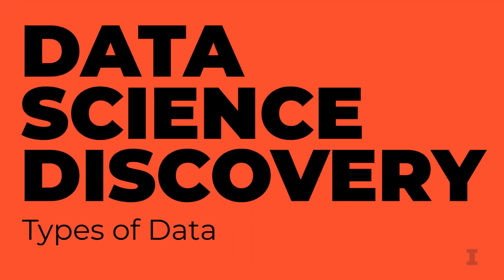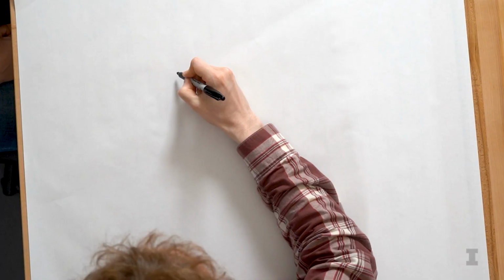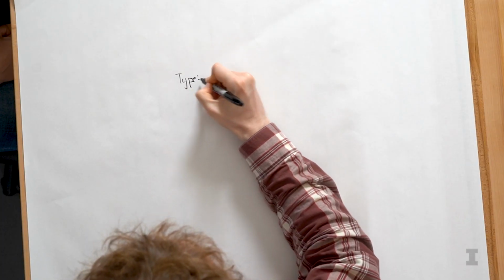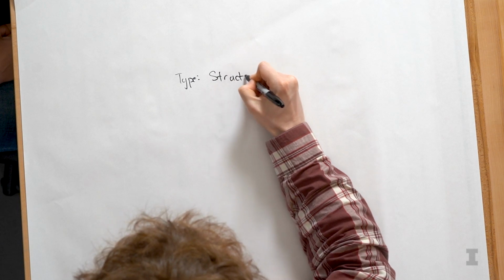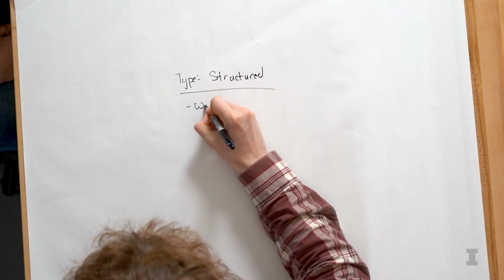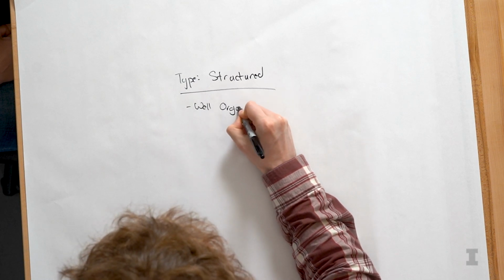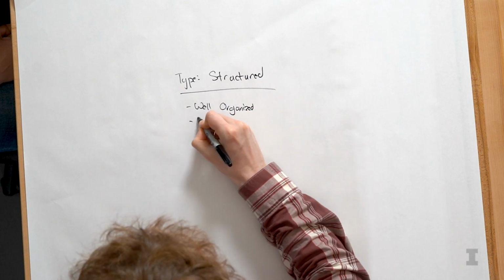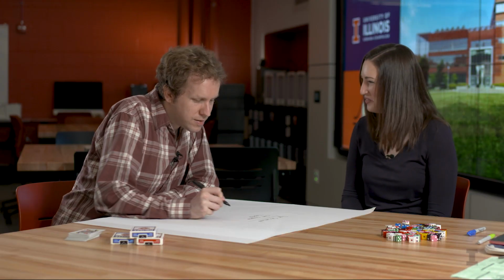Today, we're going to dive into data. We're going to think about data in this class as being one of two different types of data. Ooh, what are the two types, Wade? So we're going to look at in this course as type 1 data is going to be structured data. And structured data is going to be all of the data that is well organized and labeled. What does well organized mean? So well organized is going to be data that we can usually represent as a spreadsheet.